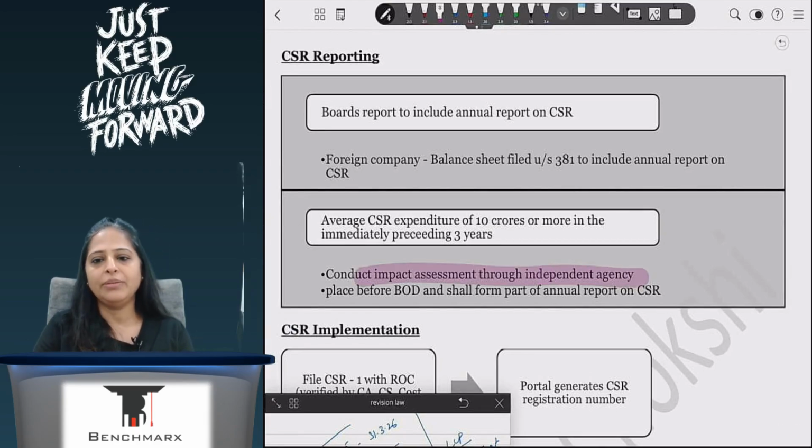Impact assessment through an independent agency. If the amount spent in the immediately preceding year is 10 crore or more, then you need it.